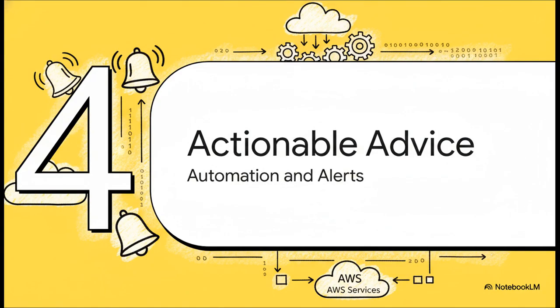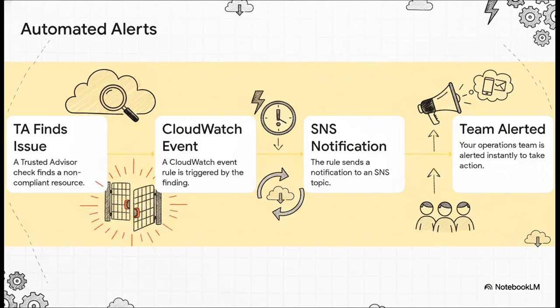Now, Trusted Advisor is really cool, but it's even cooler when you realize it's not just a static dashboard you have to remember to check. You can actually integrate it with other AWS services to make it an active, automated part of your daily operations. So check this out. Here's how it works. Step 1. Trusted Advisor finds an issue, like a security group that's too open. Step 2. That finding can automatically trigger an Amazon CloudWatch event. Step 3. That event can then publish a message to an Amazon SNS topic. And step 4, your operations team, who is subscribed to that topic, gets an email or a text message the moment the issue is detected. This turns a simple recommendation into an immediate, actionable alert.